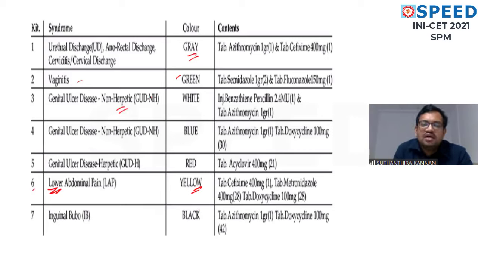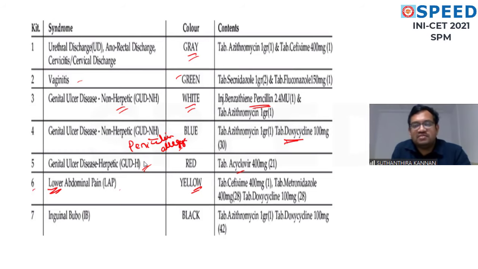Genital ulcer non-herpetic, white color kit. For those with penicillin allergy, that is color number 4, blue color, non-herpetic with penicillin allergy. With the penicillin allergy we cannot use penicillin, so we have to go for doxy. Herpetic ulcer, very straightforward, acyclovir. Lower abdominal pain, yellow.